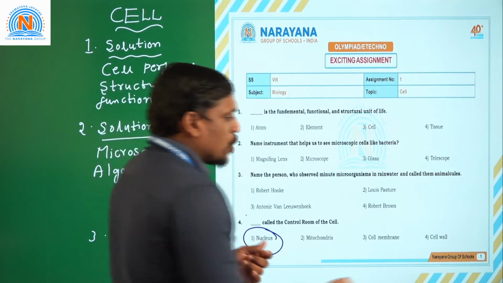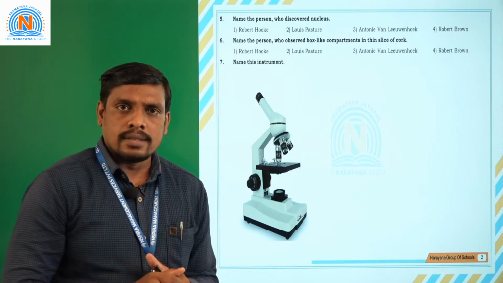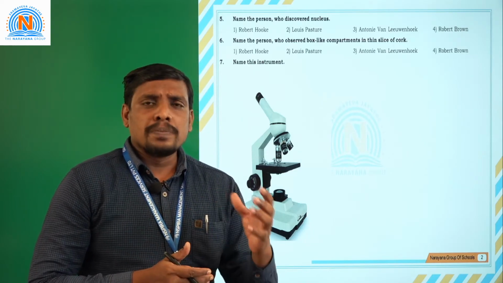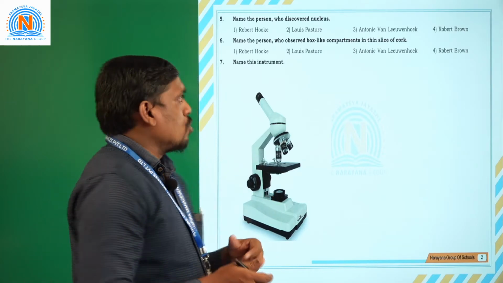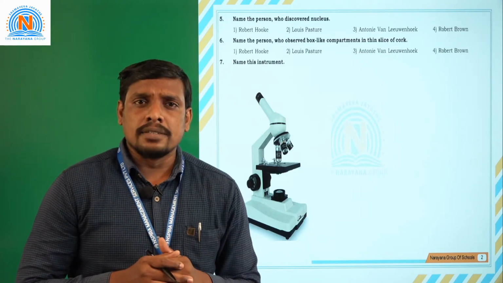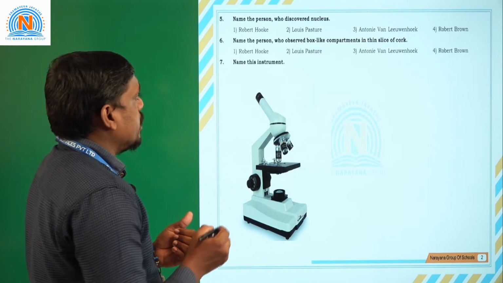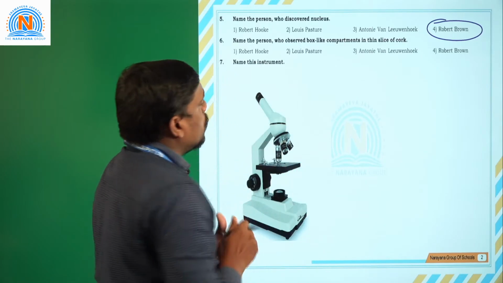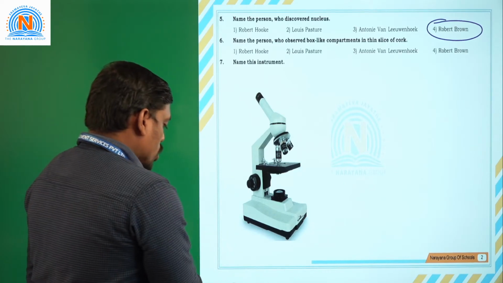Students, I am moving on to the next question. What is the next question? Name the person who discovered the nucleus. As you know, the nucleus is considered the control unit of the cell, which brings all the activities in proper proportion. Who is that particular scientist who found the nucleus in living organisms? As we studied, a scientist namely Robert Brown is well known for the discovery of the nucleus. I would like to give the solution, students.